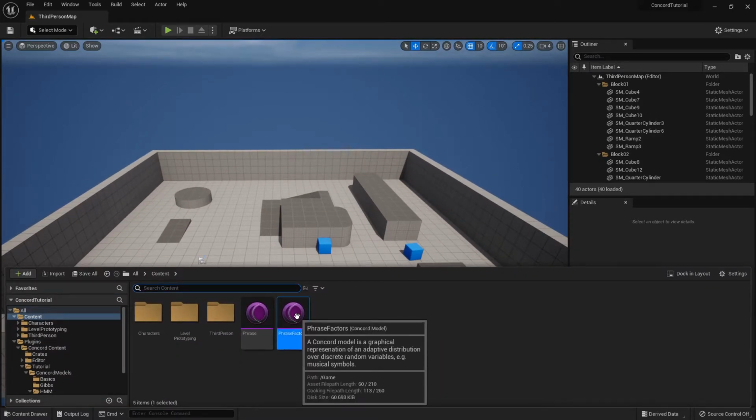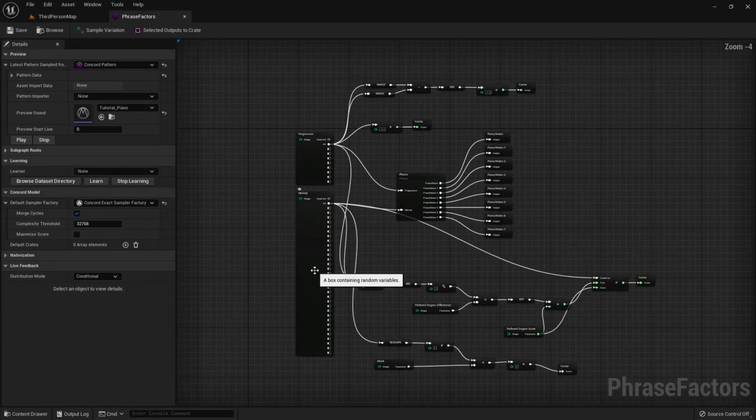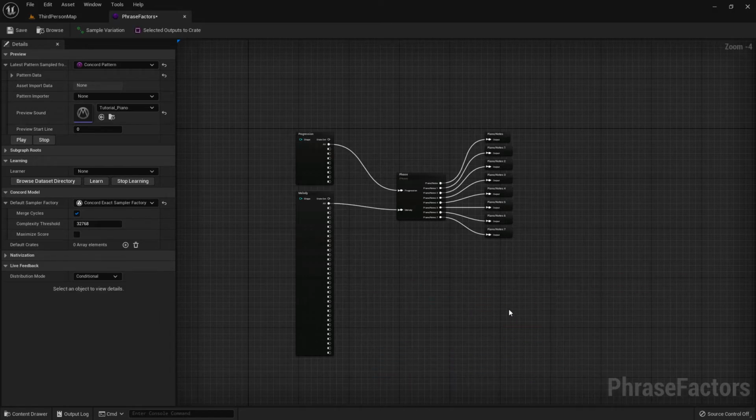If you want to keep the original model with the factors around for later reference, you can now duplicate this asset and create a new one for the machine learning tutorial. Here we have created some factors to model our distribution by hand. Now we will delete those factors and instead have the distribution be trained by data, so that we don't have to worry about all of this ourselves.